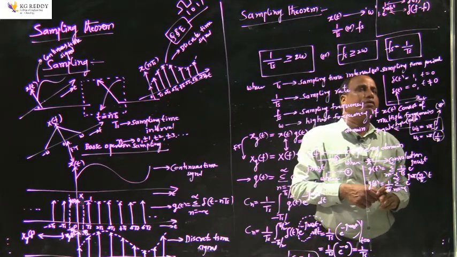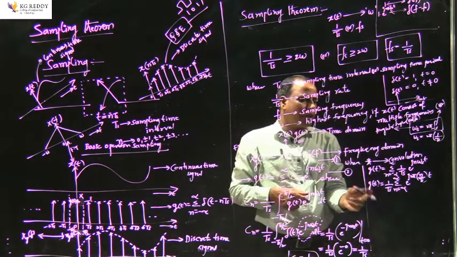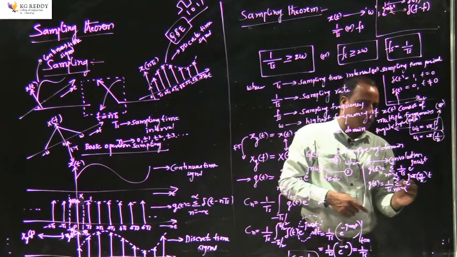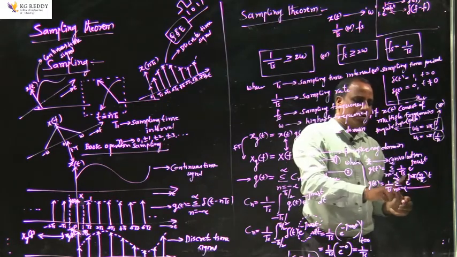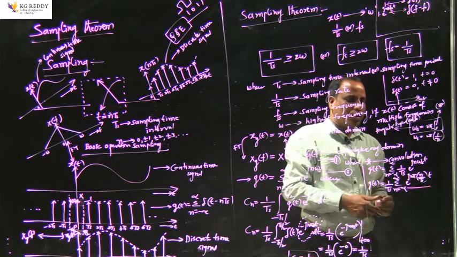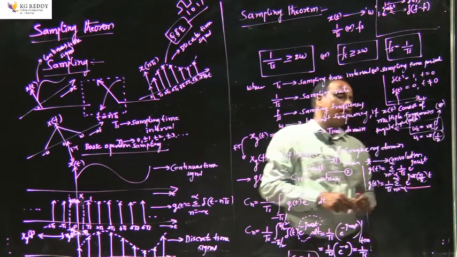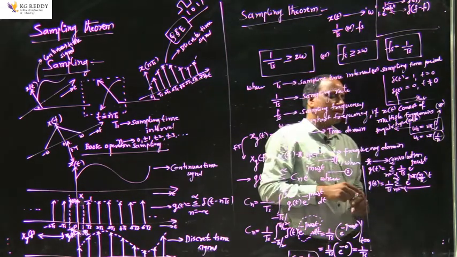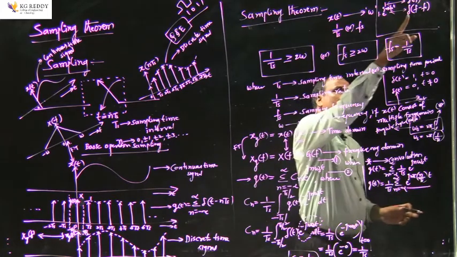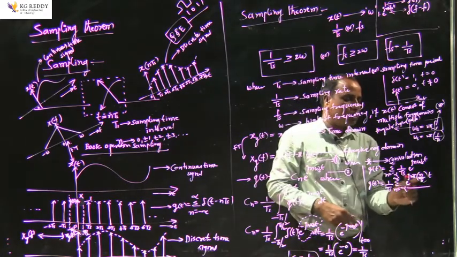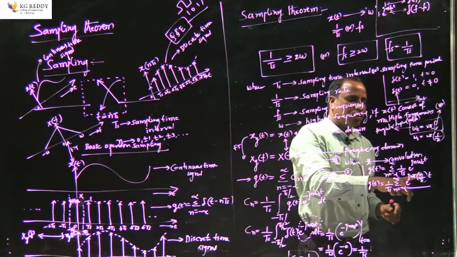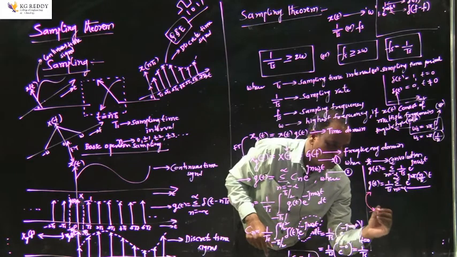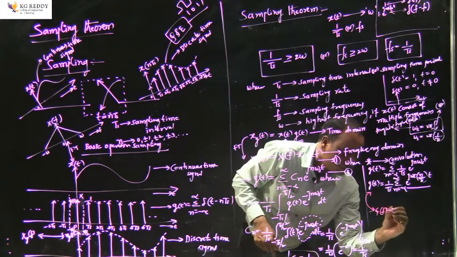Similarly, if you look at this expression, g of t is equal to 1 by Ts into sigma, n varies from minus infinity to plus infinity, of e power j 2 pi n by Ts into t. Comparing this with the shifting property, in the place of f naught we have n by Ts. So the Fourier transform can be written as delta of f minus f naught, where in the place of f naught we have n by Ts. So taking the Fourier transform, G of f becomes 1 by Ts